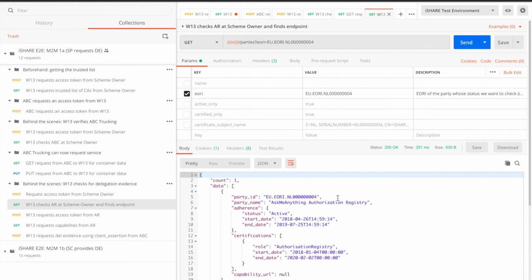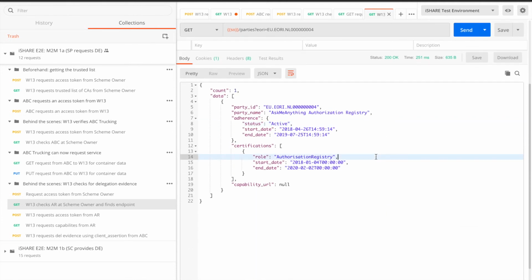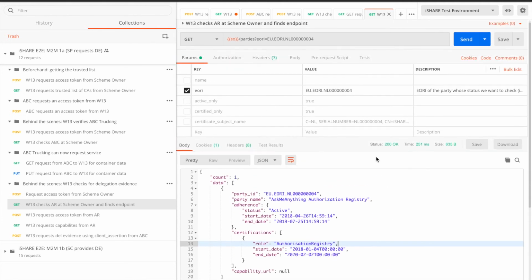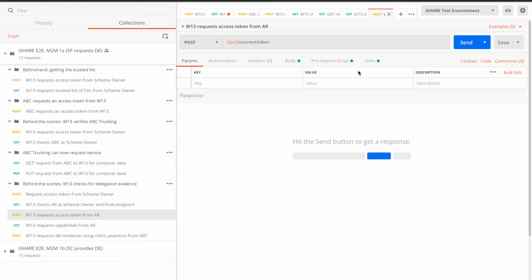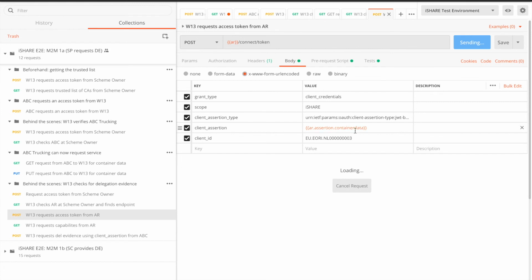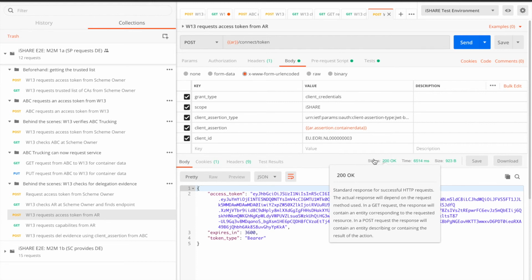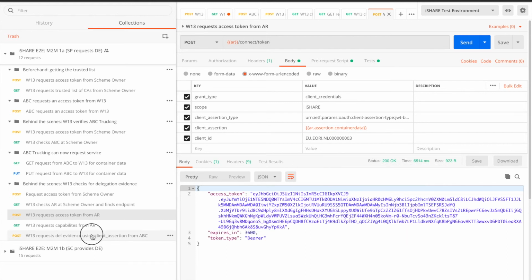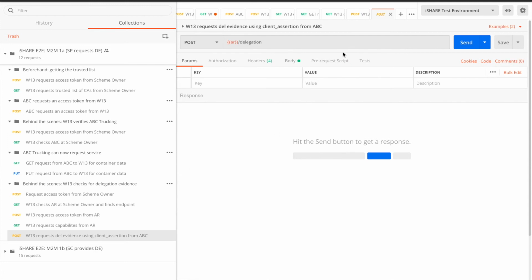And it finds that the AskMeAnything authorization registry with the party identifier is an active iShare party, but more, it's a certified authorization registry within iShare. It can then request an access token from the authorization registry, where again, these values are almost the same as previously, although the client assertion will differ a bit. And using the access token, it can request delegation evidence from ABC Trucking.